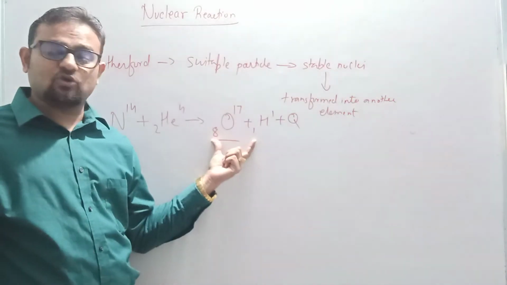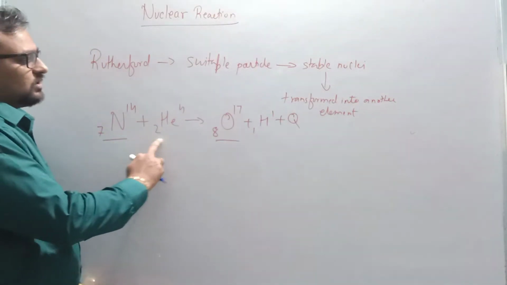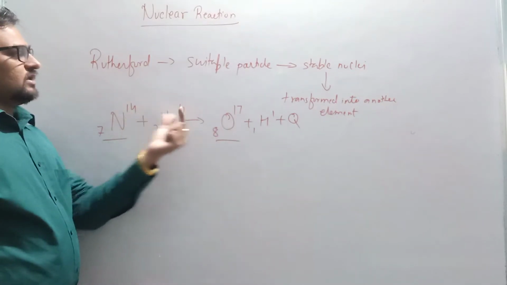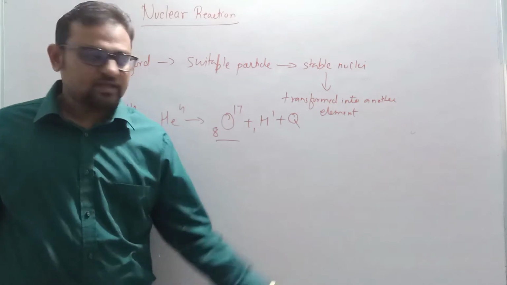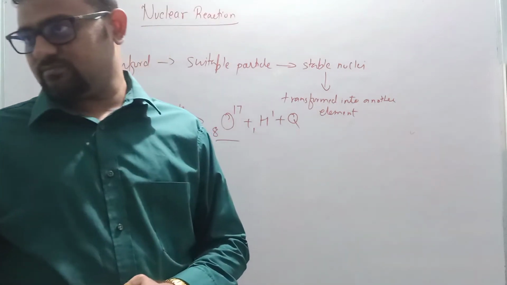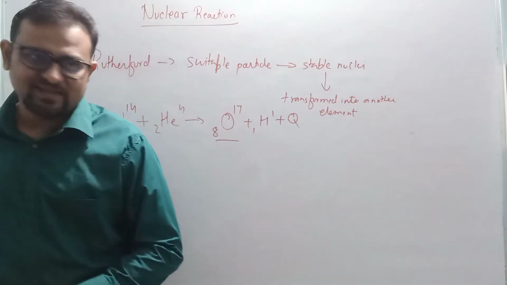So it is again obeying law of conservation of charge and mass. You can see here 7 plus 2 is 9, 8 plus 1 is 9, and also here 14 plus 4 is 18, 17 plus 1 is 18. Here Q is the energy produced or energy released.